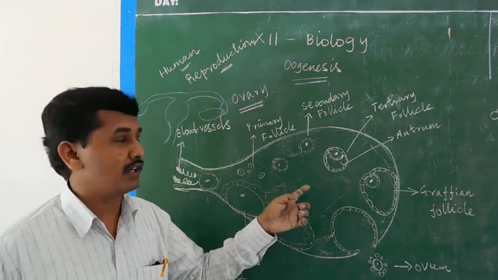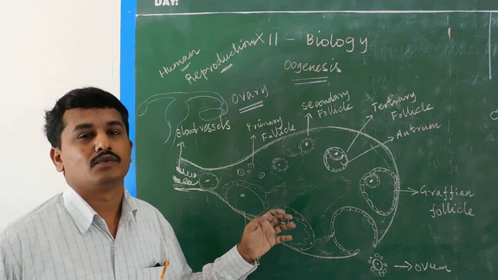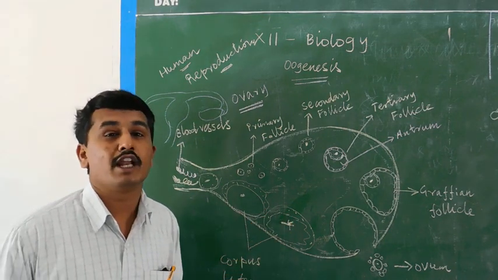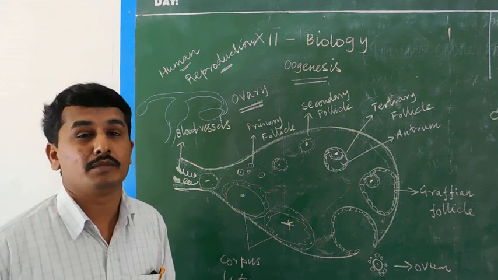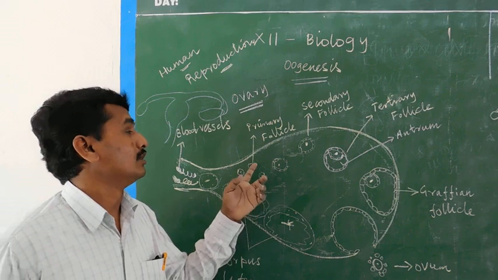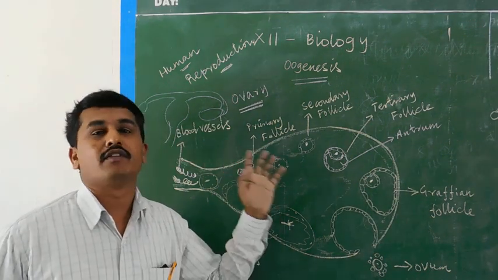Then the third menstrual cycle, the process is repeated. So from puberty to menopause, normally in a female from puberty around 15 years to around 50 years, a primary follicle develops into a Graafian follicle once in 28 days.